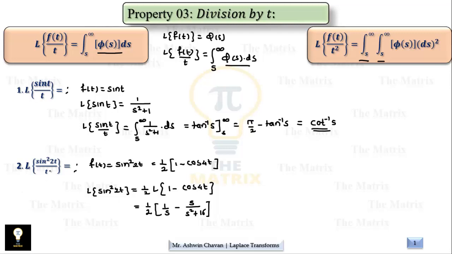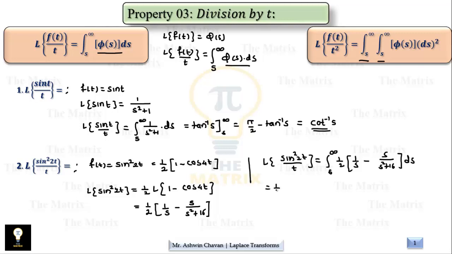Now we will attach 1 by t to the left side. Therefore Laplace of sin square 2t upon t, its effect on the second side is that it is integrated from s to infinity, half of 1 by s minus s upon s square plus 16, with respect to s.